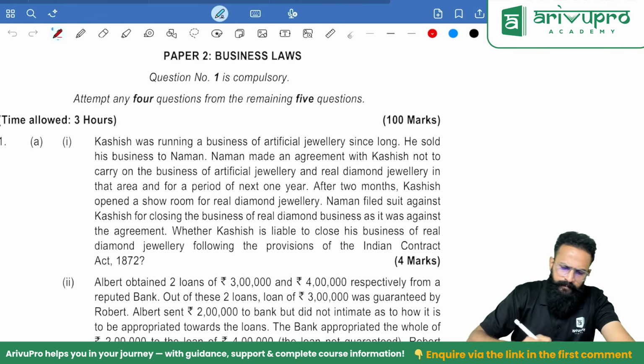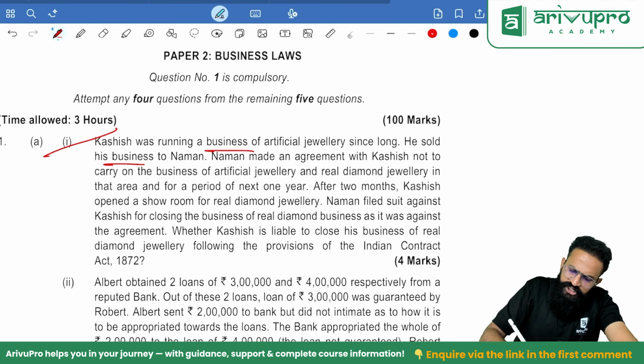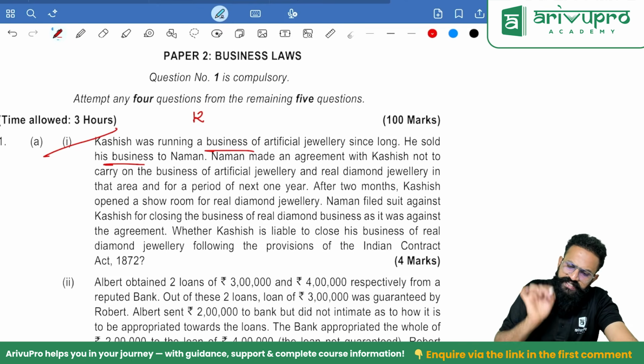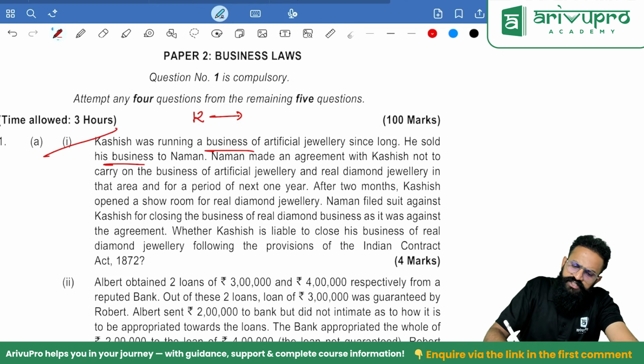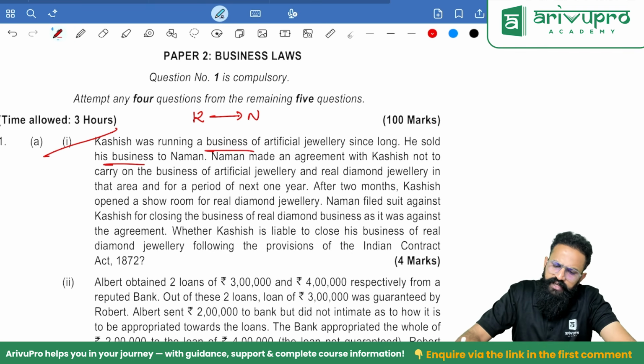Okay. Kashish was running a business of artificial jewelry since long. He sold his business to Naman.